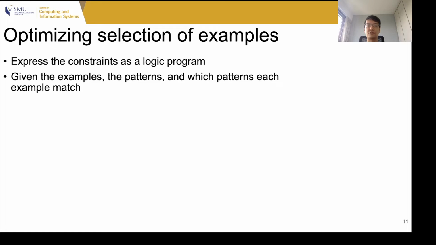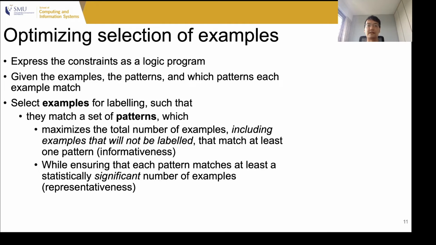We express these constraints as a logic program, and we query the logic program to obtain the next set of examples to label. The logic program encodes the examples, the patterns, and which patterns are matched by each example. Then we select the examples for labeling such that they will match a set of patterns that meet our criteria of informativeness and representativeness.